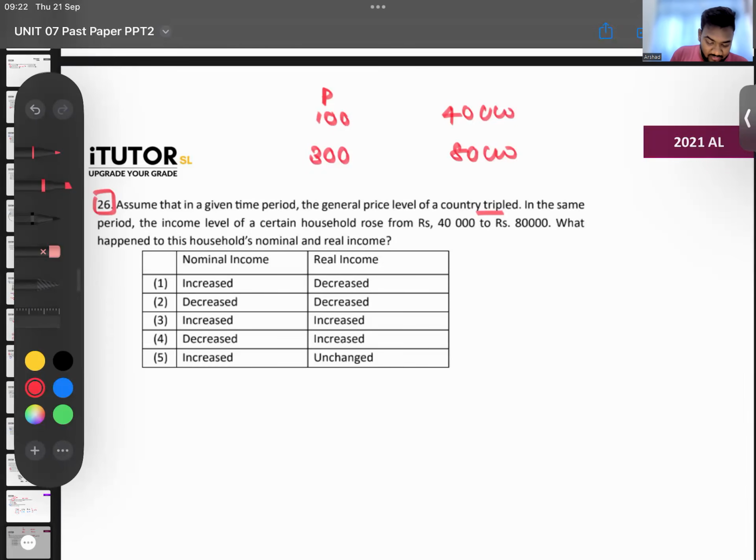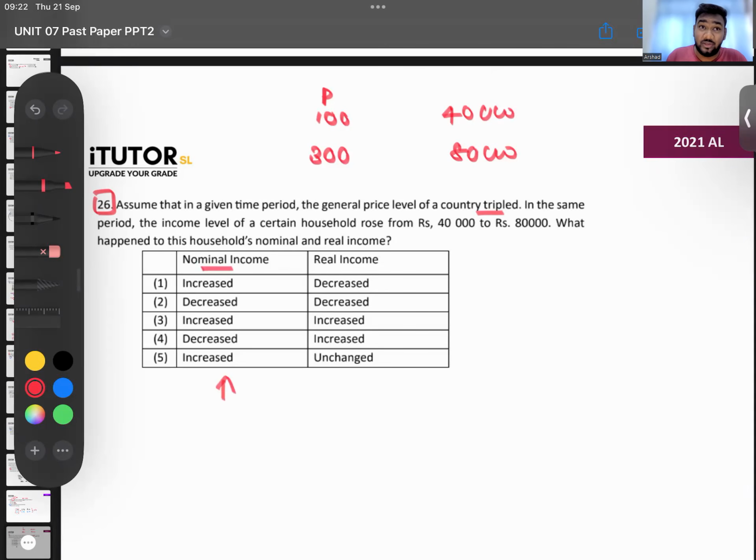Easy, guys. What is nominal income? That is their money income. 40,000 has gone to 80,000. So what has happened to their nominal income? Increased or decreased? Nominal income has increased. 40,000 salary, now they are getting 80,000. So nominal income has increased.